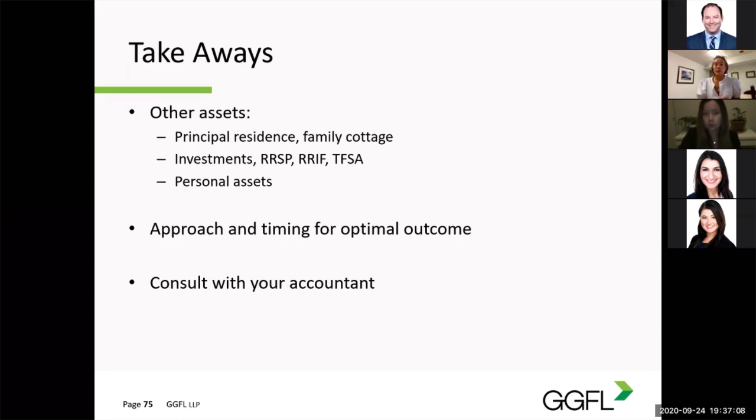During a separation or divorce, tax is not always top of mind. In addition to consulting with your family law lawyer, it's important to consult your accountant prior to and during the separation process to ensure that you're maximizing tax savings and preserving your assets.